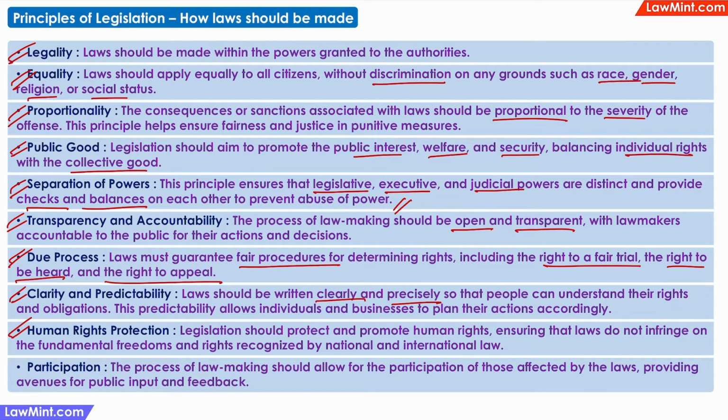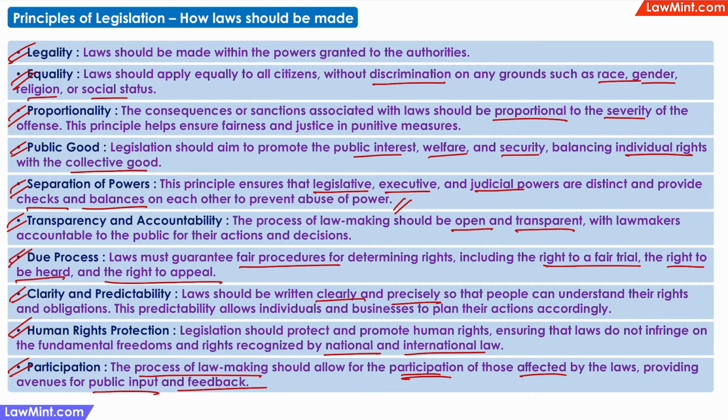Human rights protection, which means that the legislation should protect and promote human rights, ensuring that the laws do not infringe on the fundamental freedoms and rights which are recognized by national and international law. And participation, which means that the process of lawmaking should allow for the participation of those affected by the laws, which means that the process of lawmaking should allow for the participation by the citizens. And it should also provide avenues for public input and feedback.